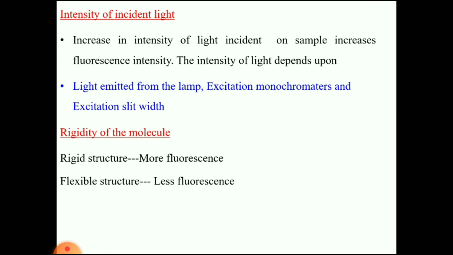Intensity of incident light. If you are exposing the sample to high intensity incident light, at that time a larger amount of fluorescent intensity will be produced. So the light emitted from the lamp, excitation monochromator, excitation slit width plays a key role in the intensity of monochromatic light. Rigidity of the molecule. If the structure is very rigid, more fluorescence. If the structure is very flexible, less fluorescence.